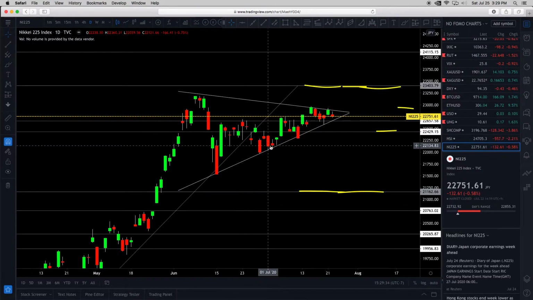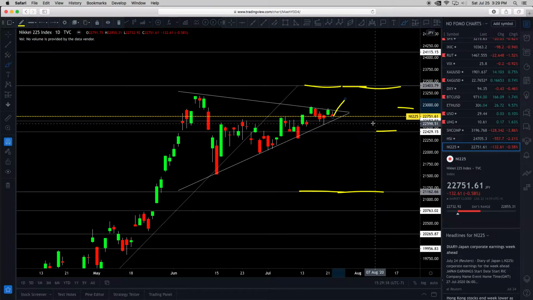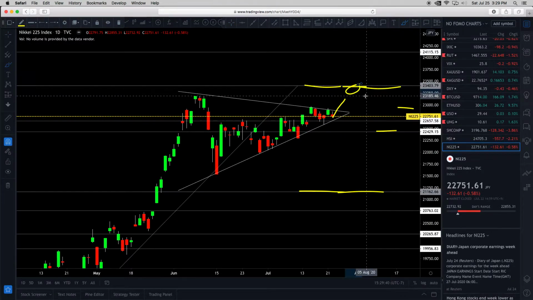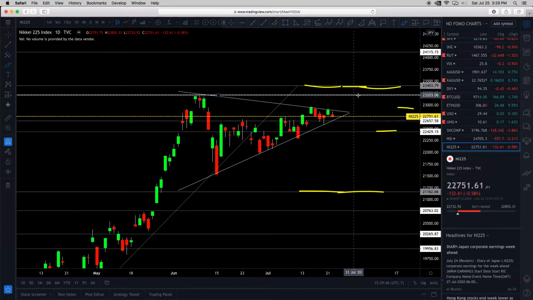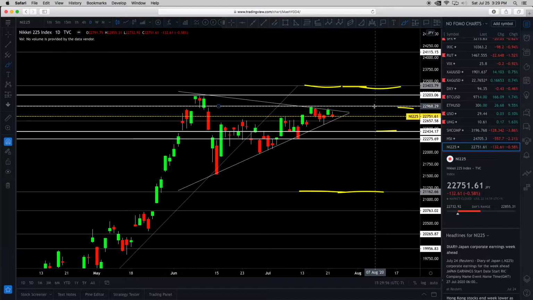So it's still maintaining generally higher high, higher low, almost. It needs to make one more higher high and basically break out of here. And maybe we'll get to this topside resistance target. The bullish target for the Japanese index up here is 23,203. Downside targets are still 22,434, 22,275, and the immediate resistance up here.